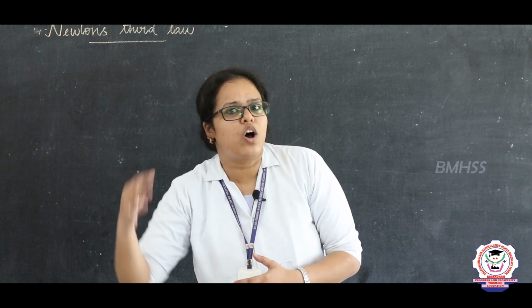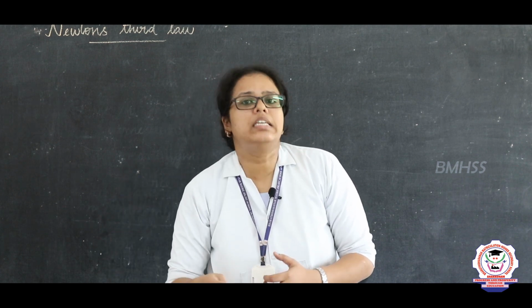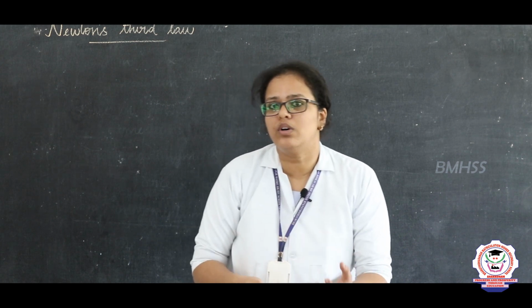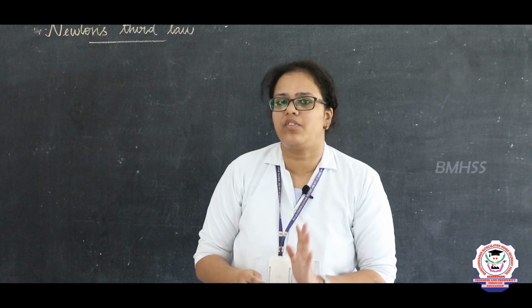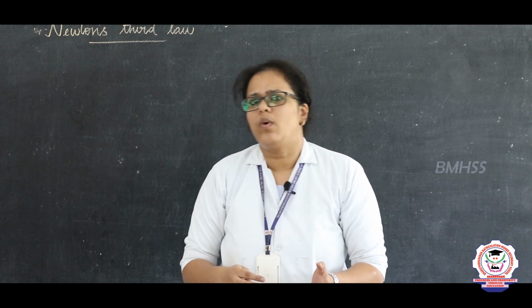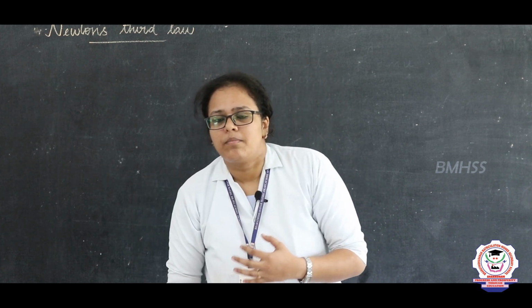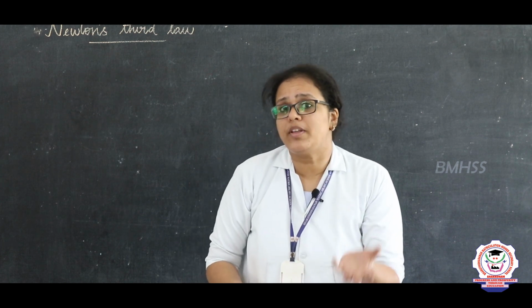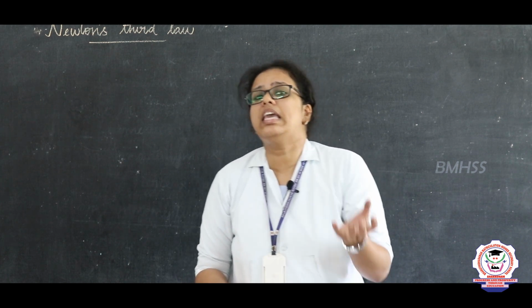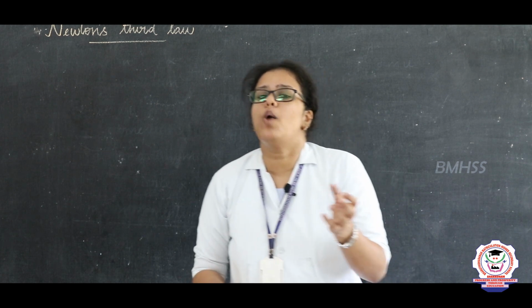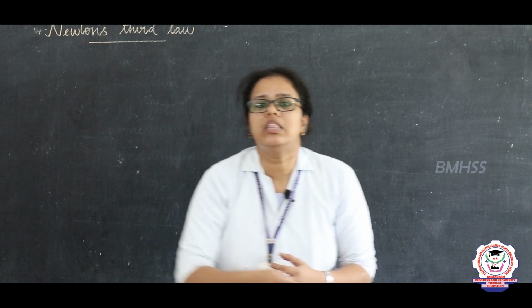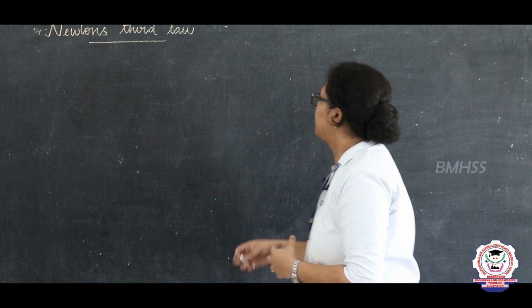Why does the velocity of object 1 reduce? It is because of the force exerted by object 2, which is equal in magnitude, but the direction of the force in this case is opposite. So here Newton's third law comes into action.